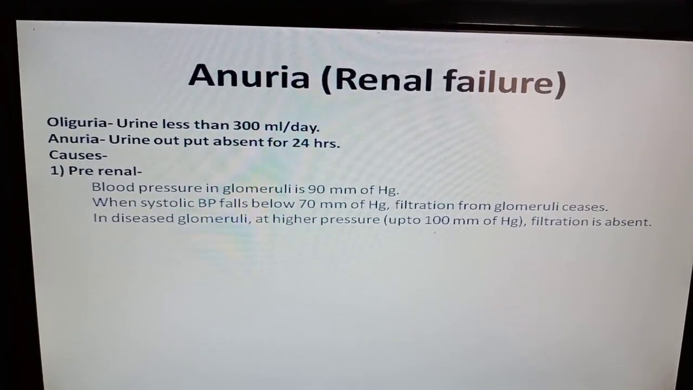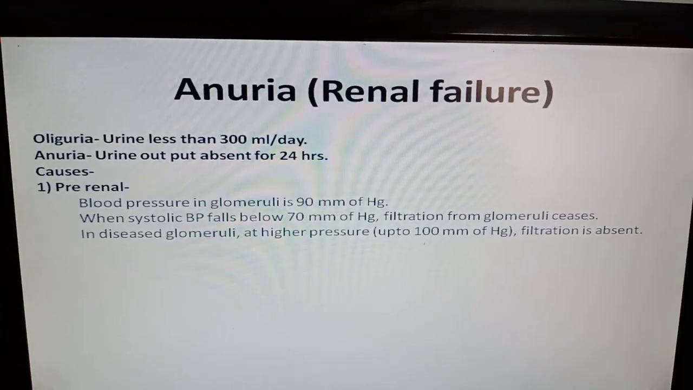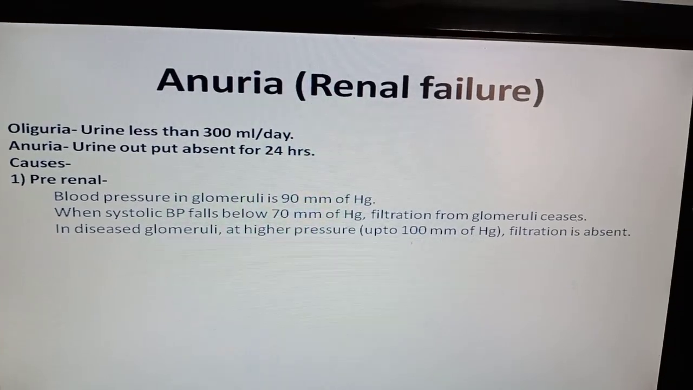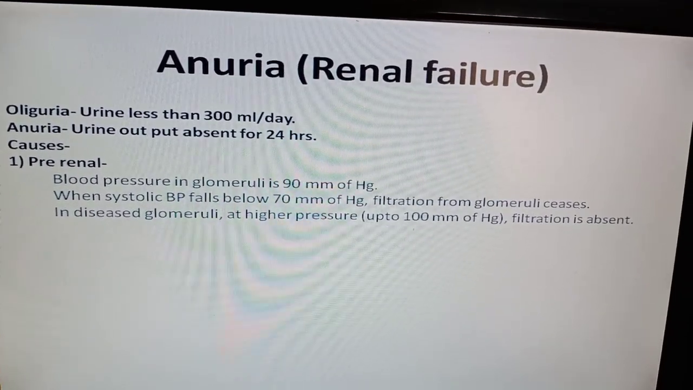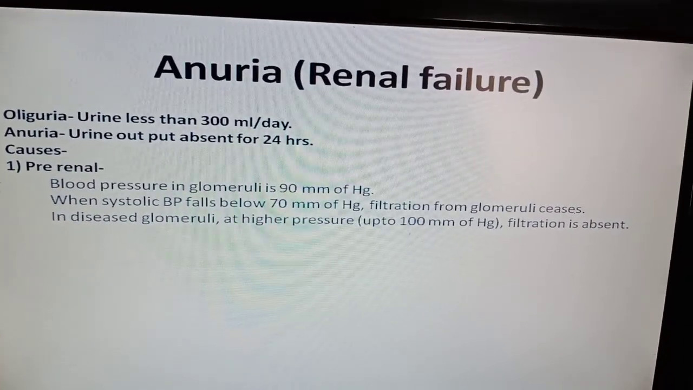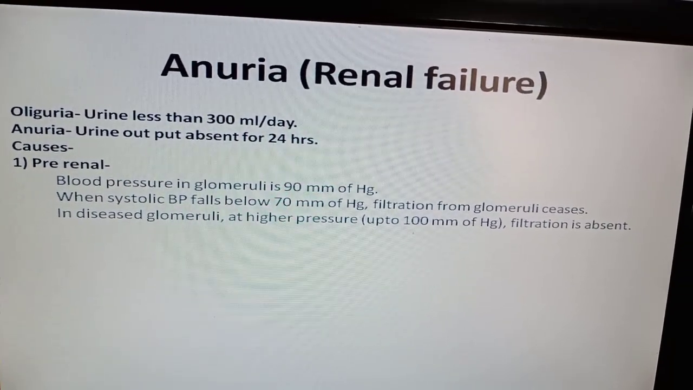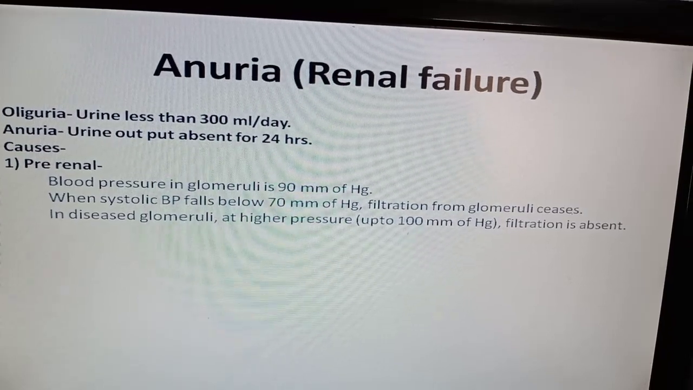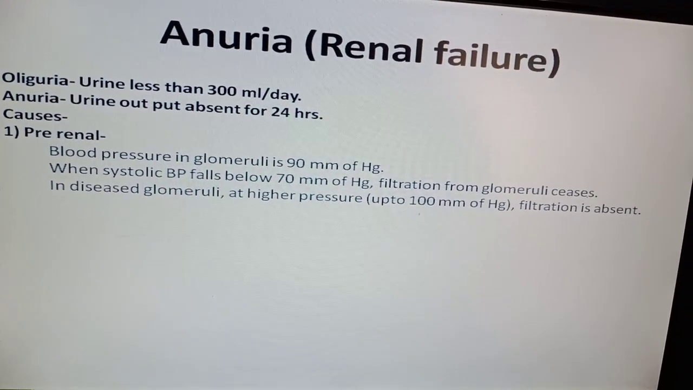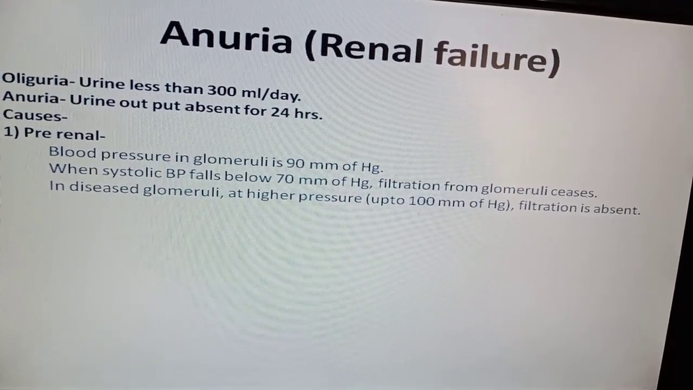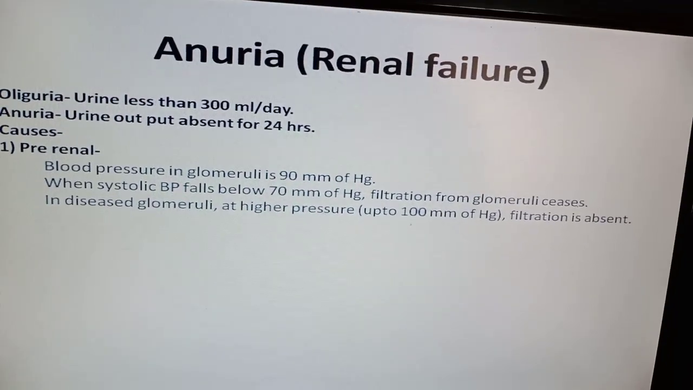Anuria, you can also call it as renal failure. So we will see in detail renal failure. While going to renal failure, you should know the basic terminologies in that. First is oliguria. What do you mean by oliguria? Oliguria is when the urine output is less than 300 ml per 24 hours.